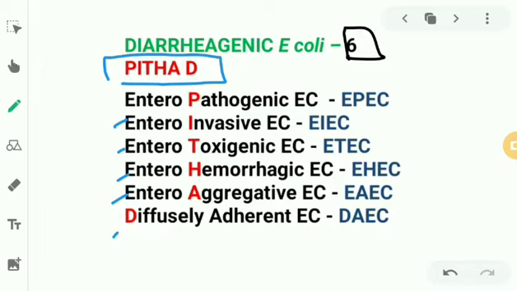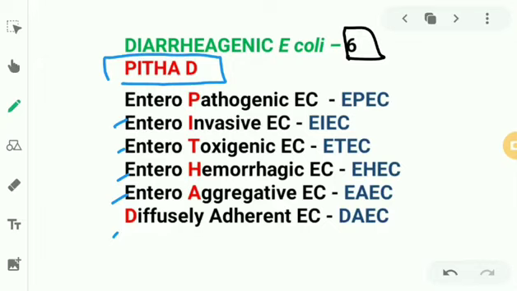So speaking about the second member of PIDA-D, that is P for enteropathogenic E. coli, I for enteroinvasive E. coli, EIEC. So I told you all the E. coli are motile by peritrichous flagella and they ferment lactose. That's why they create pink colonies in the MacConkey agar. But we have an E. coli which is non-motile and which does not form pink colonies on MacConkey agar. That is, it is a non-lactose fermenter.